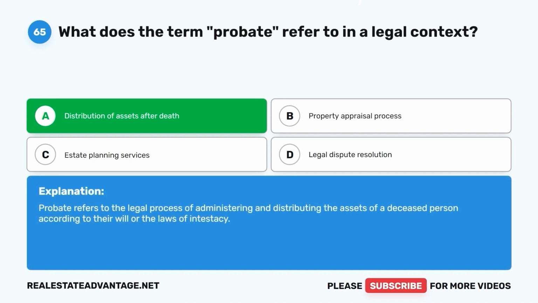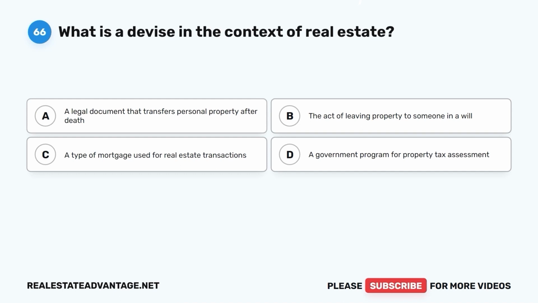Probate refers to the legal process of administering and distributing the assets of a deceased person according to their will or the laws of intestacy. Question 66. What is a devise in the context of real estate?